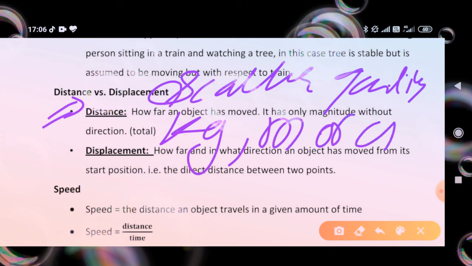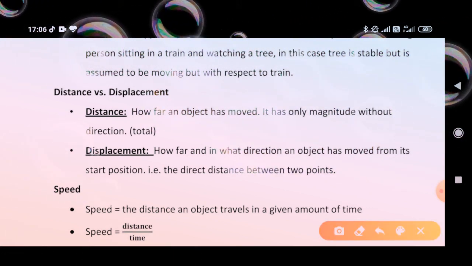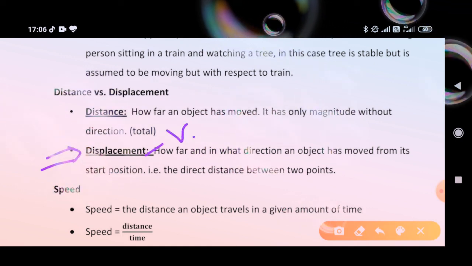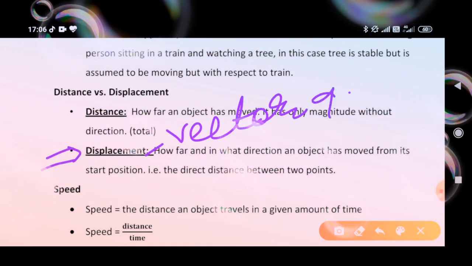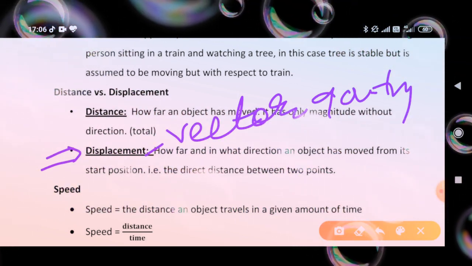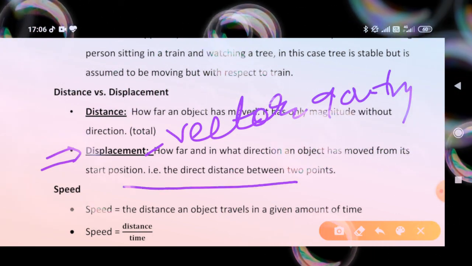Second, displacement: how far and in what direction an object has moved from its start position, that is, the direct distance between two points. Since it has magnitude as well as direction, it is a vector quantity.